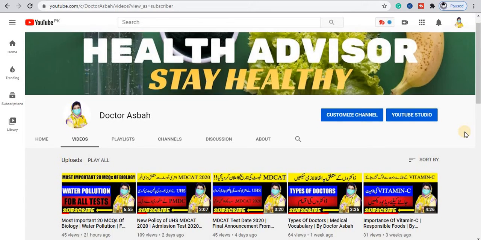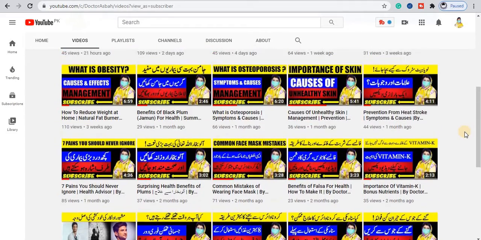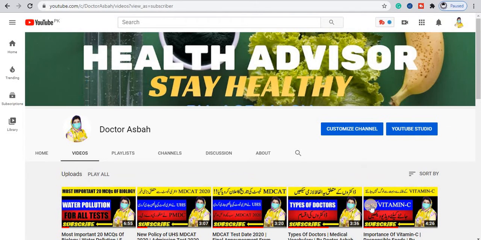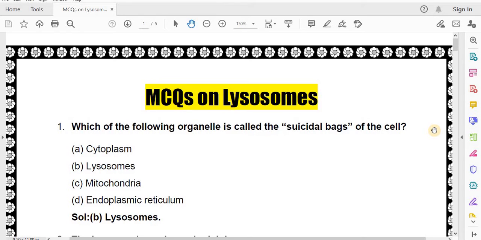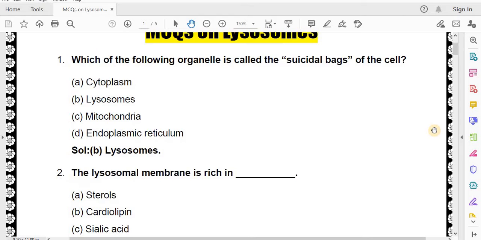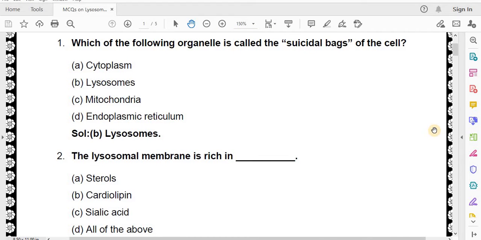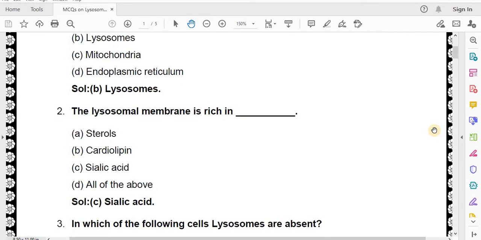Today I am going to tell you about the most important 20 MCQs of biology subject related to lysosomes. Now let's start. Which of the following organelle is called the suicidal bags of the cell? Cytoplasm, lysosomes, mitochondria, endoplasmic reticulum. Correct answer is lysosomes. The lysosomal membrane is rich in sterols, cardiolipin, sialic acid, all of the above. Correct answer is sialic acid.